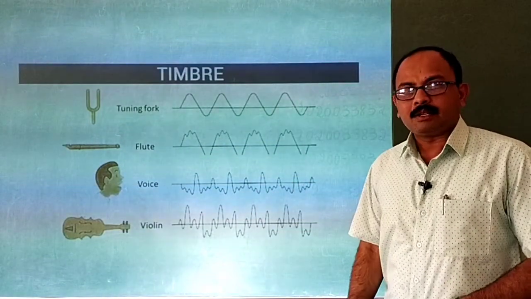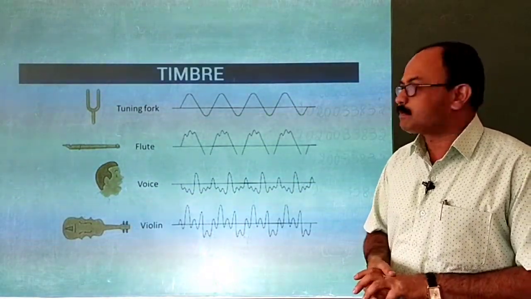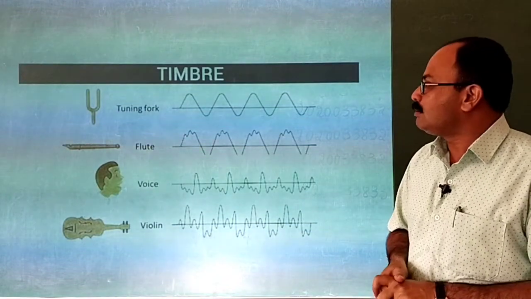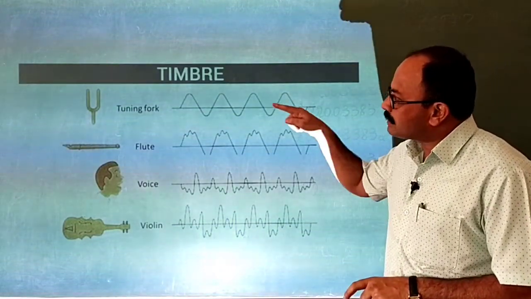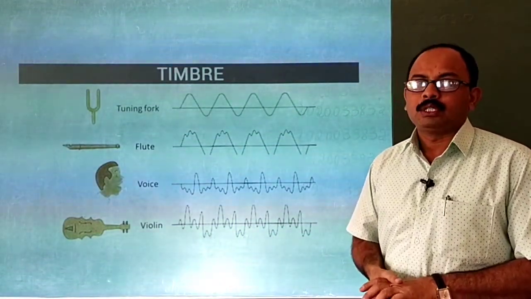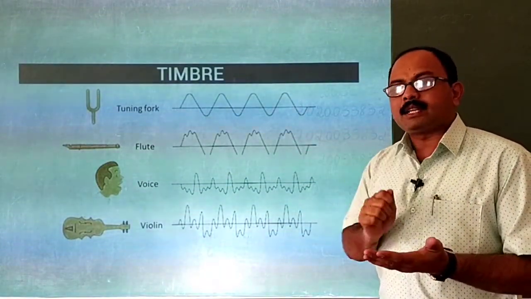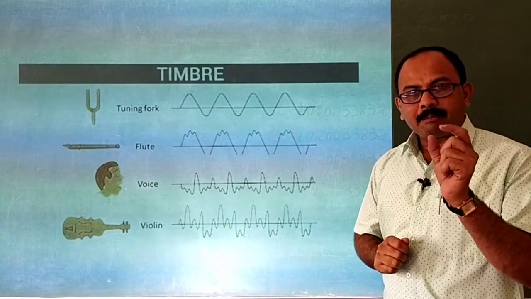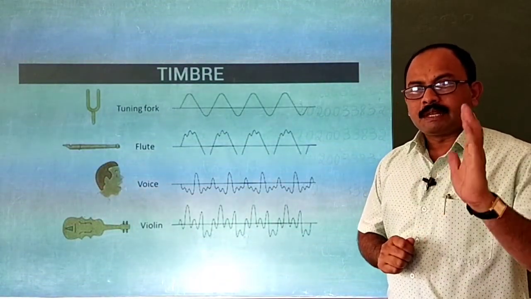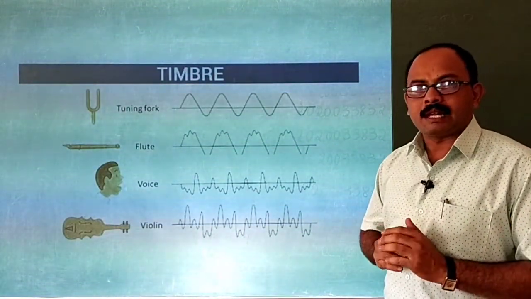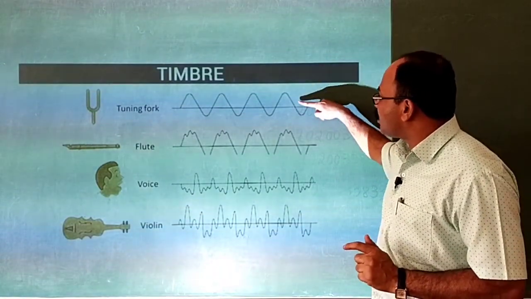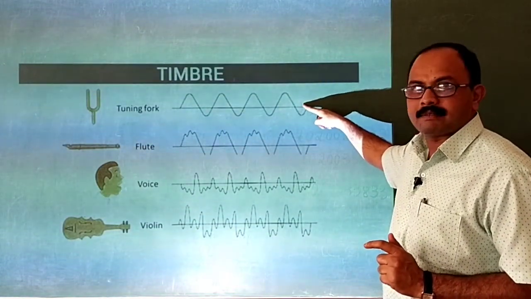See, I have taken 4 examples here, children, to explain the timbre or the quality of the sound. First one, we call that a tuning fork. When a tuning fork is hit on the rubber pad, it vibrates and sound is produced. If the sound is drawn on a graph sheet, the sound wave will look like this.